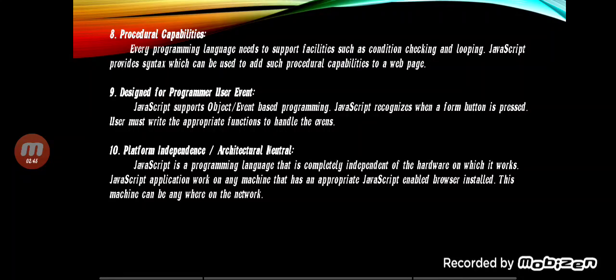Platform independence and architectural neutral. JavaScript is a programming language that is completely independent of the hardware on which it works. JavaScript applications work on any machine that has an appropriate JavaScript-enabled browser installed. These machines can be anywhere in the network.